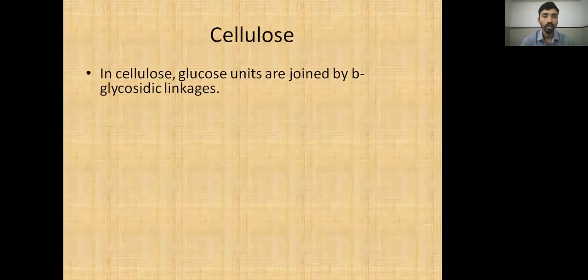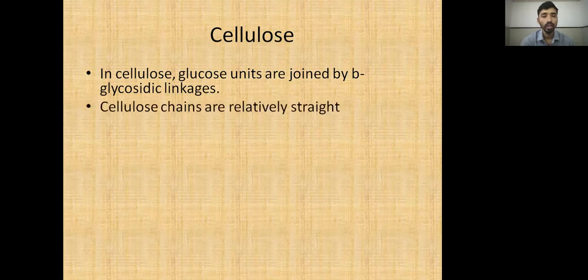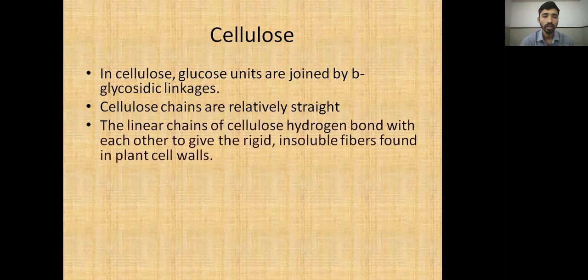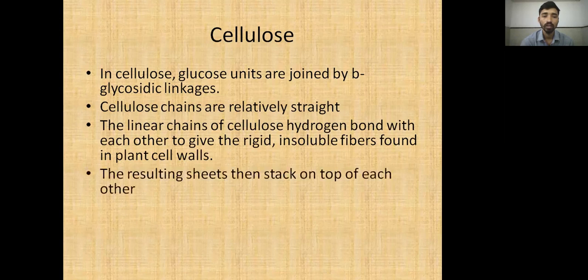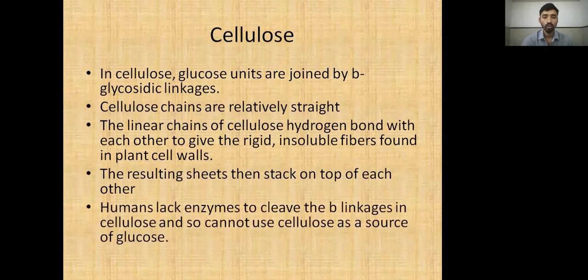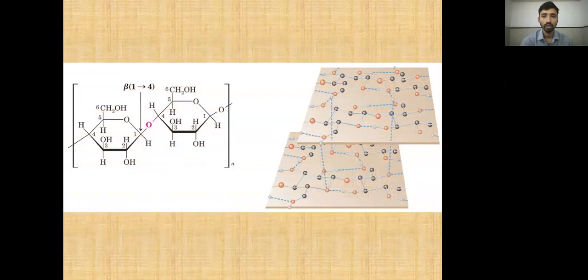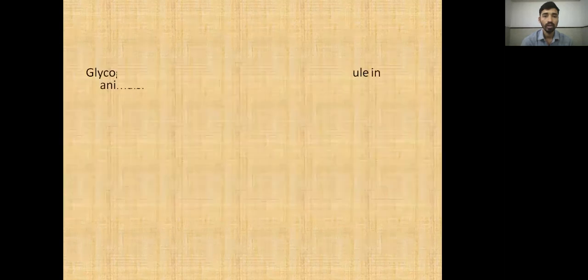Another example of a polysaccharide is cellulose. In cellulose, glucose units are joined by beta glycosidic linkages. Cellulose chains are relatively straight structures. The linear chains of cellulose hydrogen bond with each other to give the rigid, insoluble fibers found in plant cell walls. The resulting sheets then stack on top of each other. Humans lack enzymes to cleave the beta linkage in cellulose, and so cannot use cellulose as a source of glucose. They cannot break the structure of cellulose's beta 1,4 linkage.